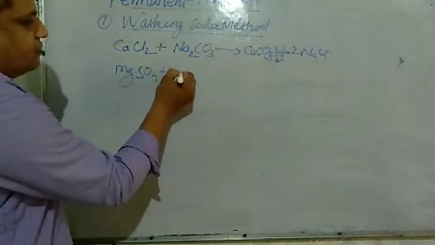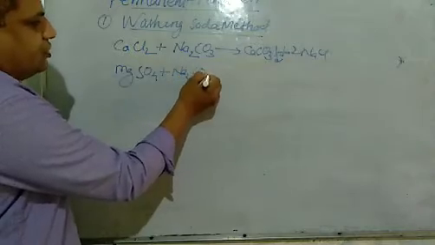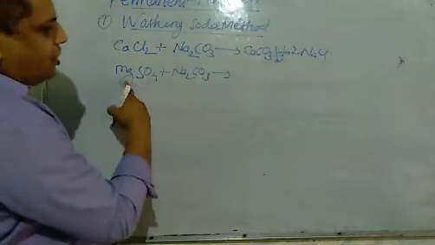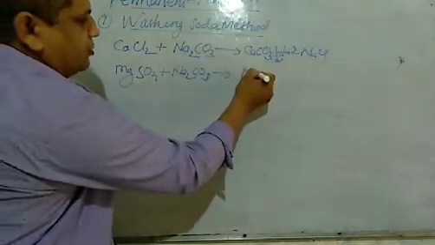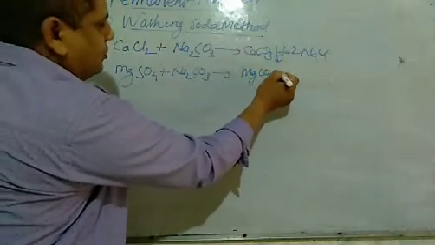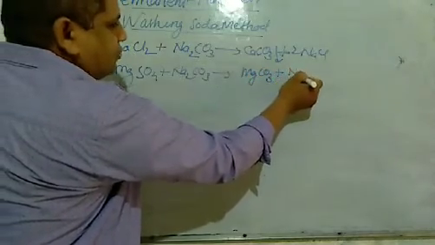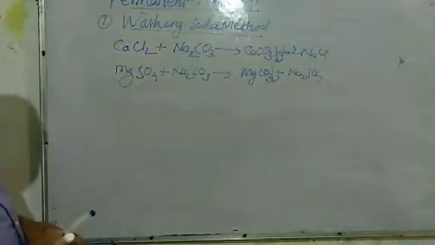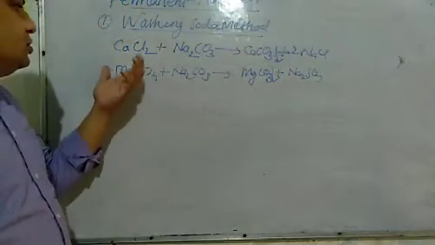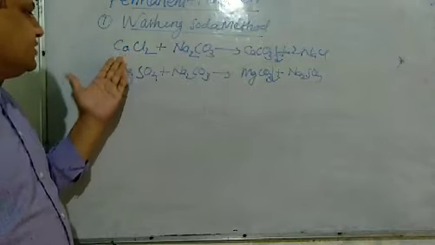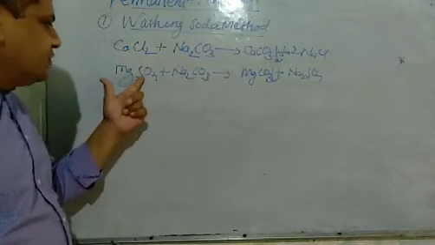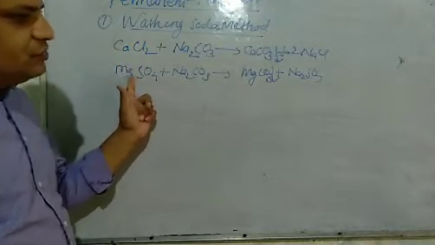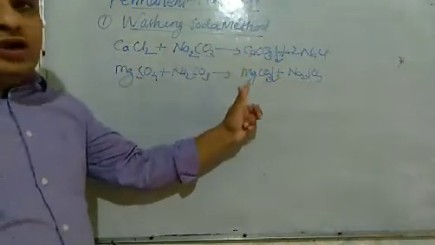Magnesium sulfate plus Na2CO3 gives MgCO3 plus Na2SO4. So, by washing soda, the chlorides and sulfates of calcium and magnesium are converted into their carbonates.